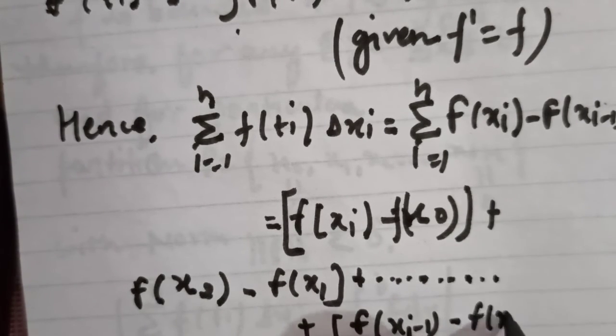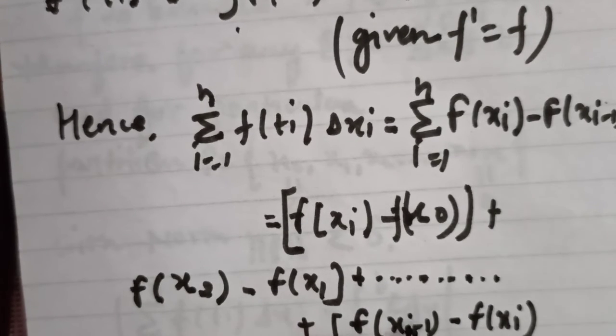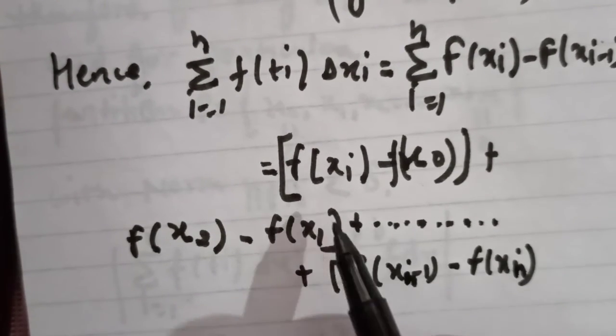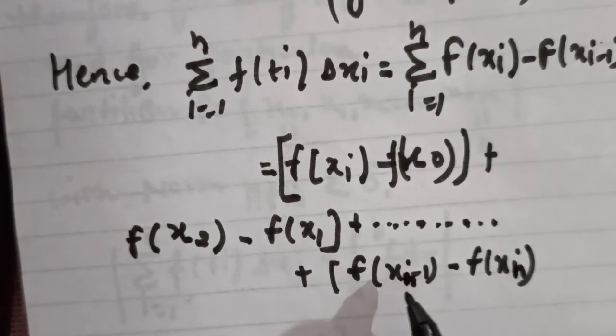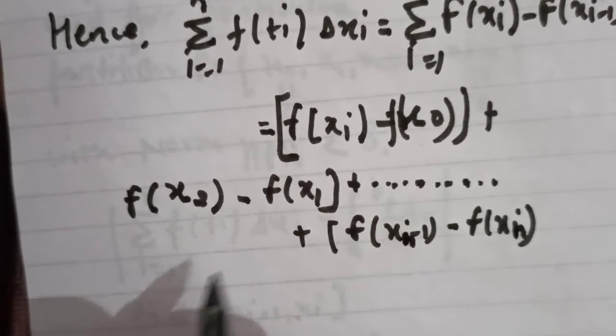Because i runs from 1 to n, the last term is n, of course.